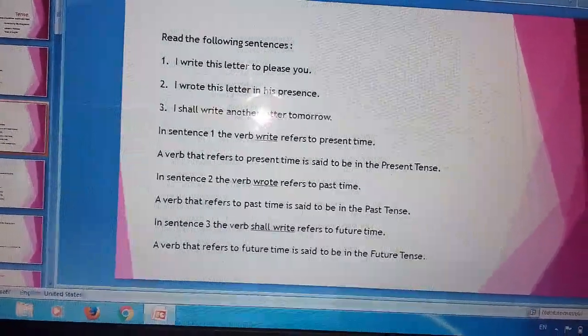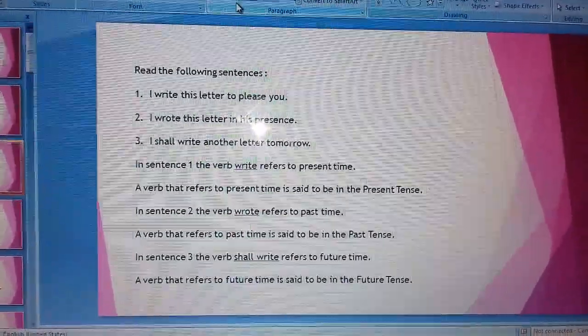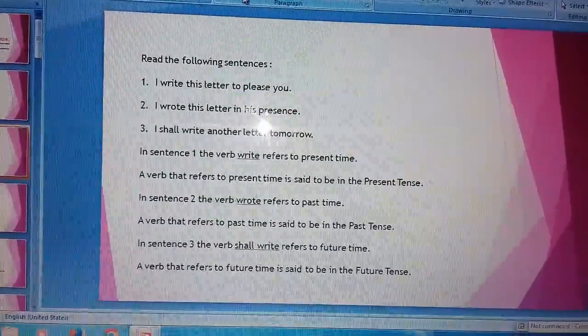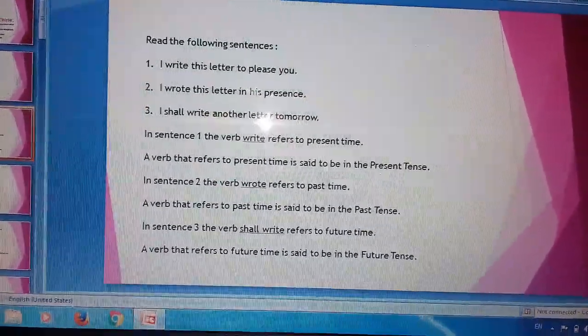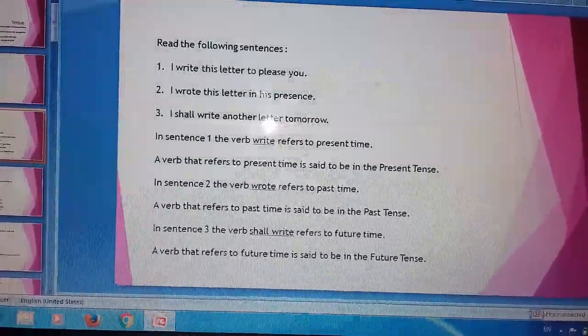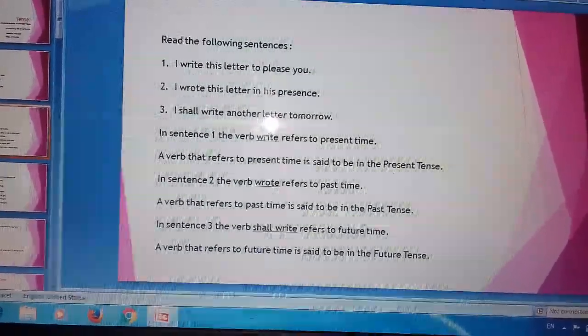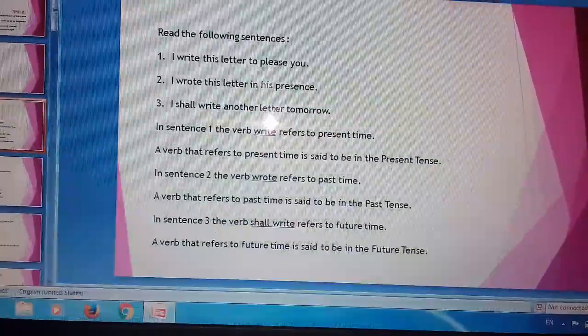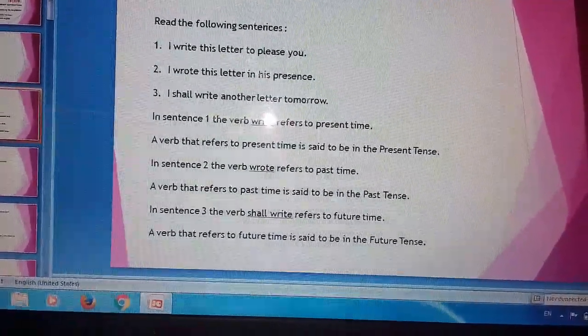So in the first sentence, I write this letter to please you, the verb write refers to the present time. And a verb that refers to the present time is said to be in the present tense.